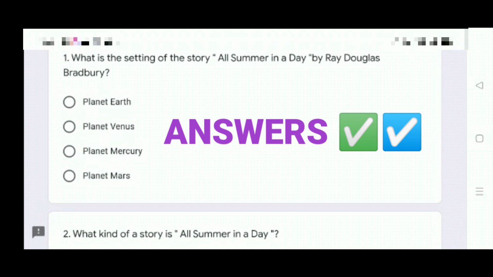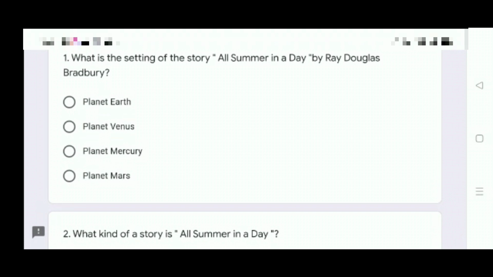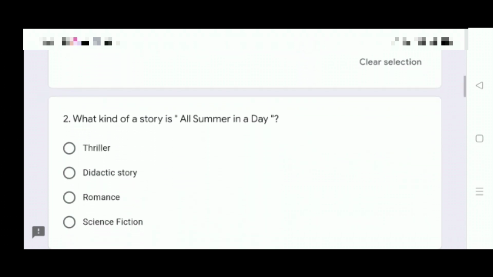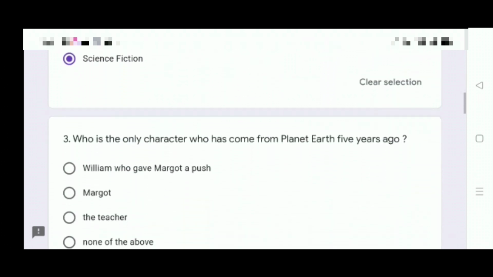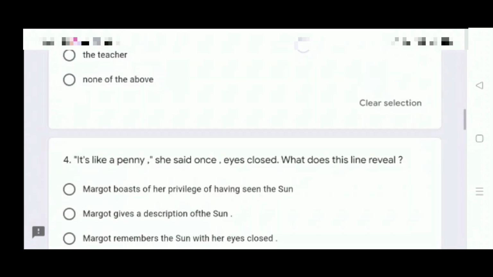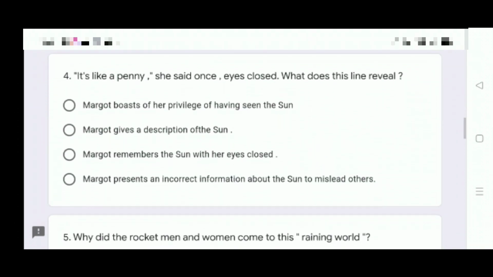What is the setting of the story All Summer in a Day by Ray Douglas Bradbury? The right answer is Planet Venus. Check your answer. What kind of a story is All Summer in a Day? It is a science fiction. Next one. Question 3. Who is the only character who has come from planet Earth 5 years ago? This character is Margaret. It's not William, it's not the teacher. It's Margaret. Question number 4.